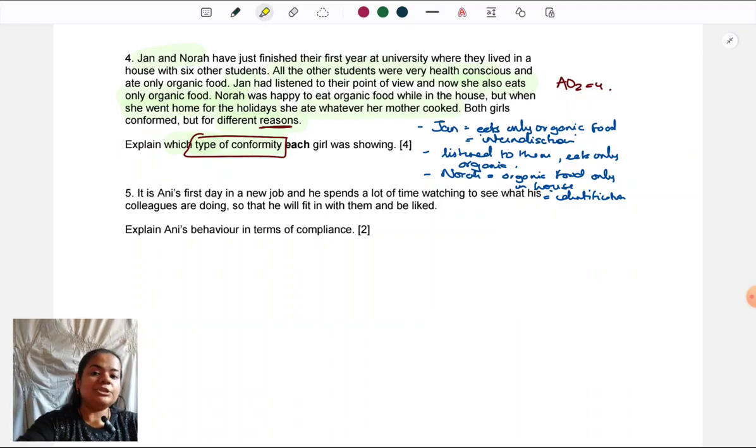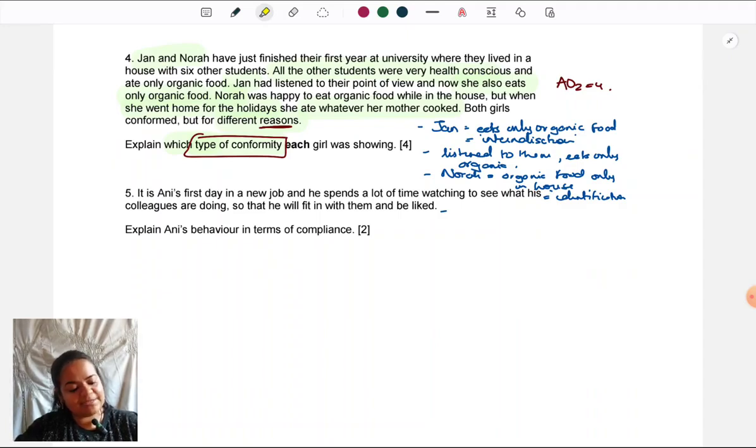But then she changes once she goes home. So it was a temporary influence on her, but then she's walked away from there and doing something else. That shows that it is only identification, because there was no private acceptance of the behavior of eating organic food. So to explain that, we can say while in the house she happily ate the food, but then when she went home, she ate whatever her mother cooked.